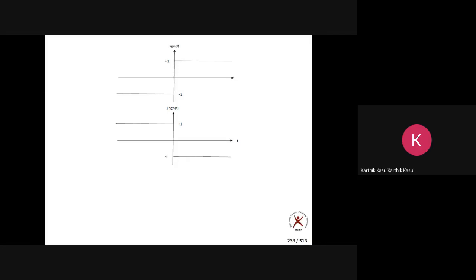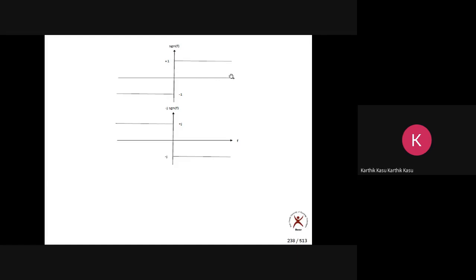If I say delta of t or delta of f, they behave the same whether they are in the time domain or the frequency domain. This signum of f, you might have read as signum of t. The behavior is the same in the time domain as well as in the frequency domain. Always remember this. So here, I am writing signum of f.